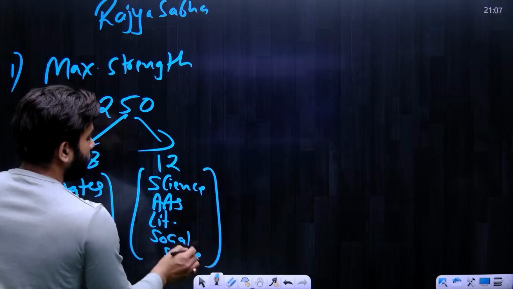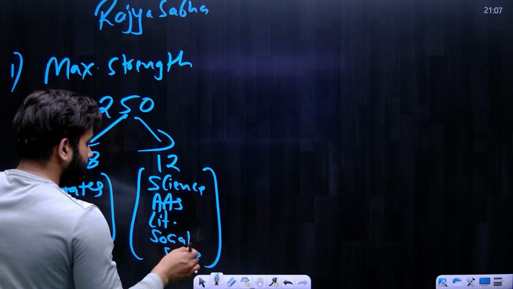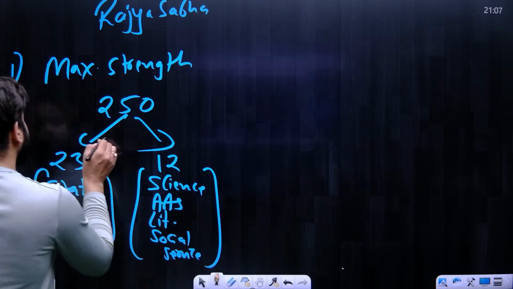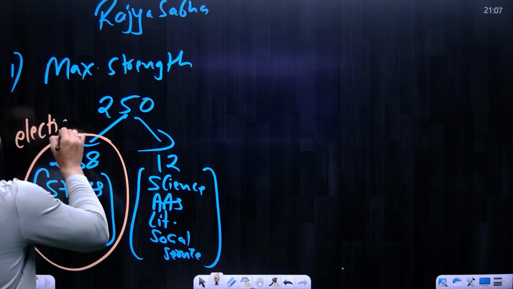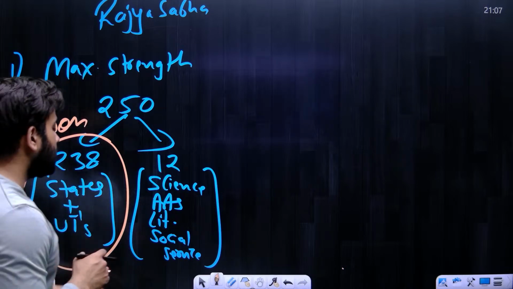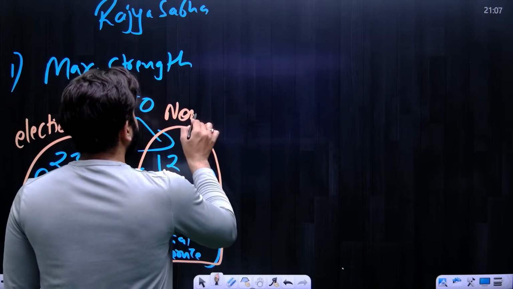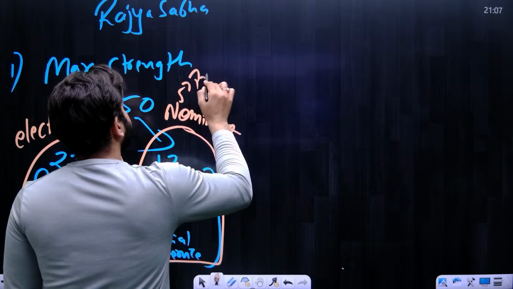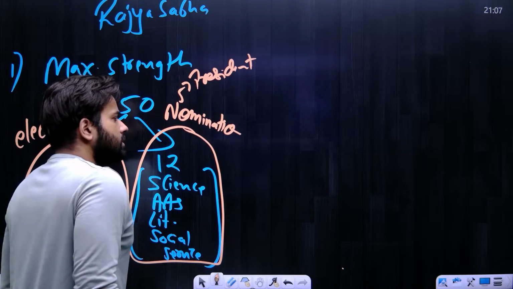So there are a total of 4 categories from which 12 members can be nominated. There will be election on 238 seats, and on the remaining 12 seats there will be nomination by the President, obviously on the advice of the cabinet or Prime Minister.